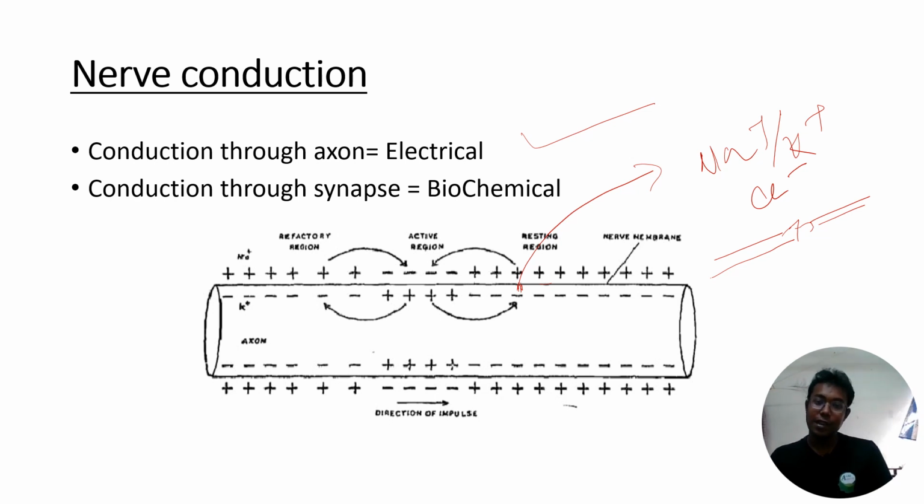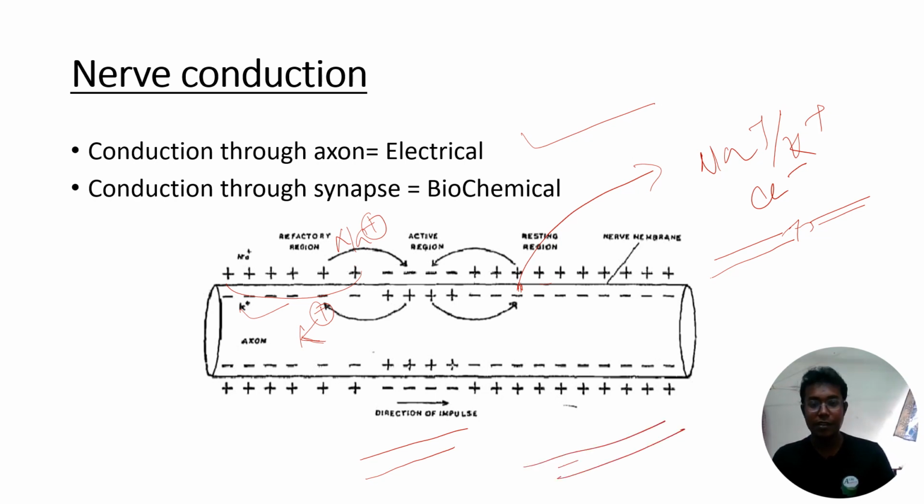So in the resting stage, there are more potassium ions inside, and outside the neuron there are more sodium ions. If you look at the chemistry, the sodium ion is stronger as compared to the potassium ion. That's why outside the neuron there is positive charge, whereas inside the neuron there is negative charge. This is the condition in the resting stage, where there is no impulse and no external stimulus. Means in the resting stage inside the neuron there are more potassium ions, and outside there are more sodium ions. So outside there is positive charge, inside there is negative charge.